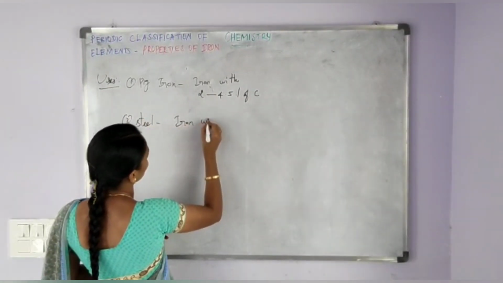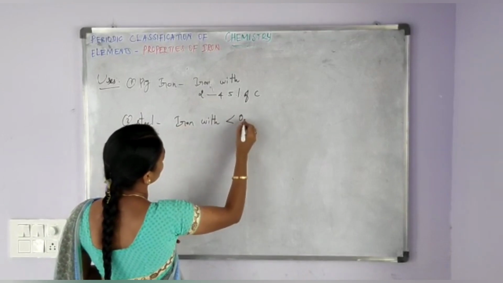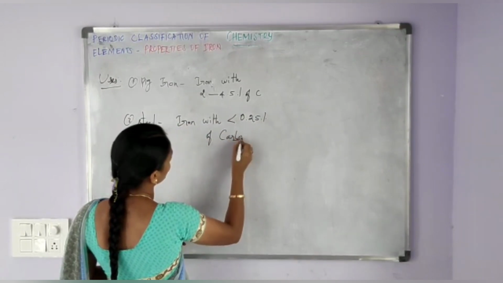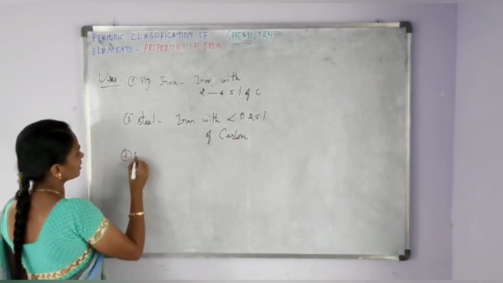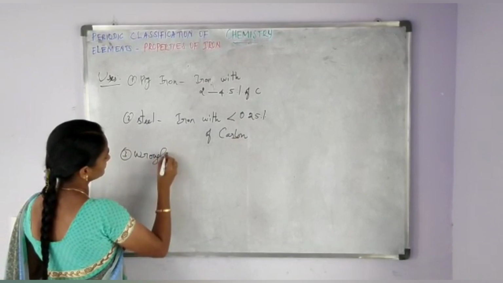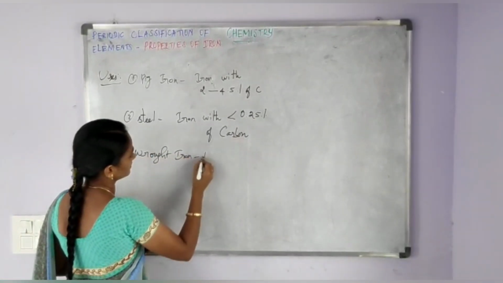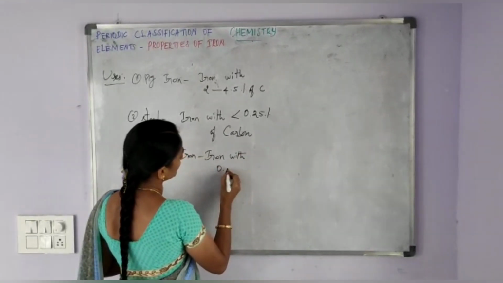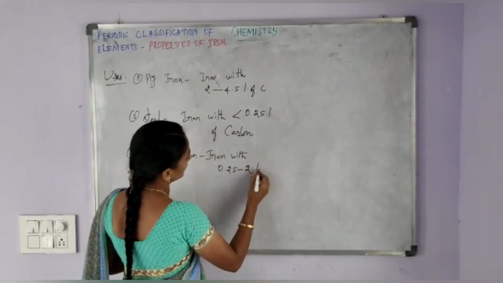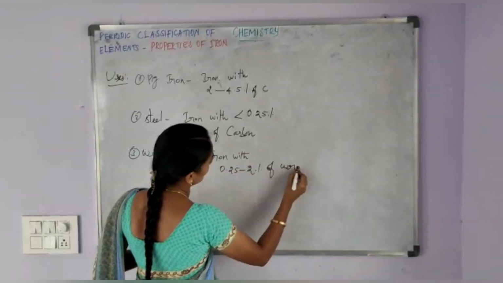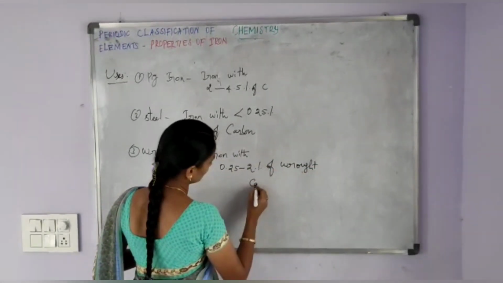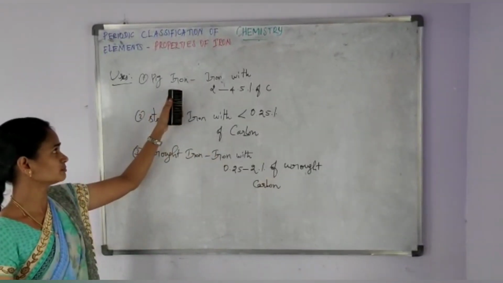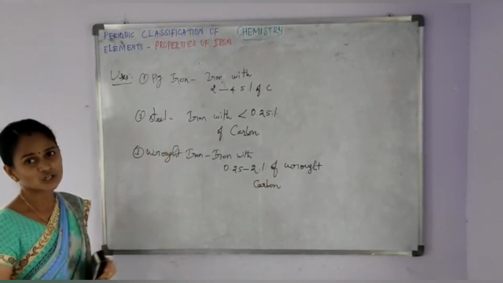Steel is iron with less than 0.25% of carbon. The third one is wrought iron, iron with 0.25 to 2% of carbon. Based on the carbon content, iron is classified into pig iron, steel and then wrought iron.